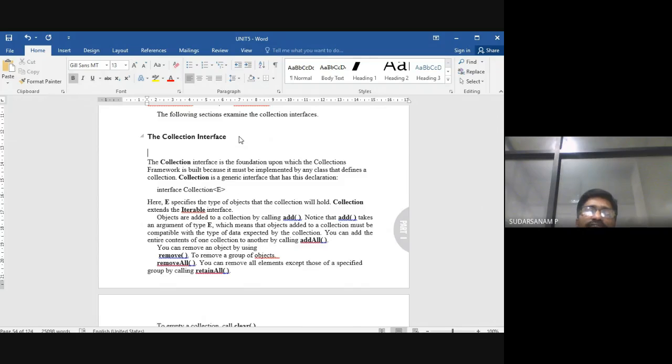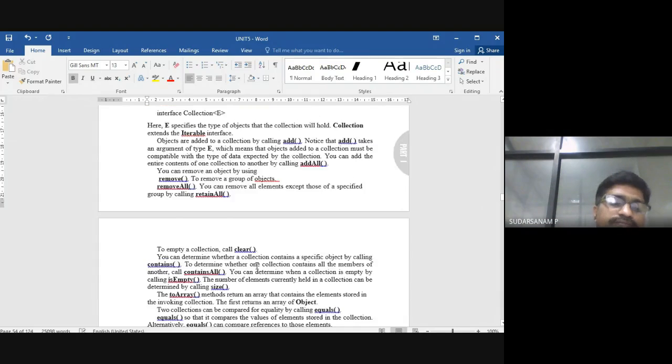Two lists you have created, and to add one object to another, you can use addAll. You can remove objects using remove. Remove means you can remove a group of objects. removeAll removes all elements in the specified group, and retainAll keeps only those elements.